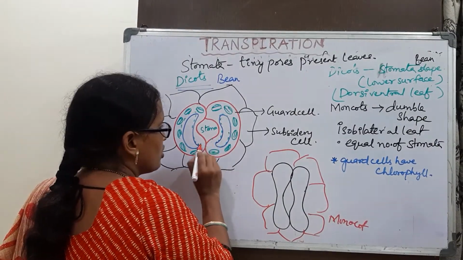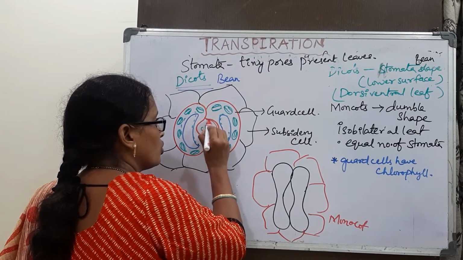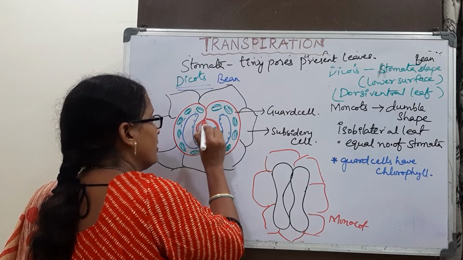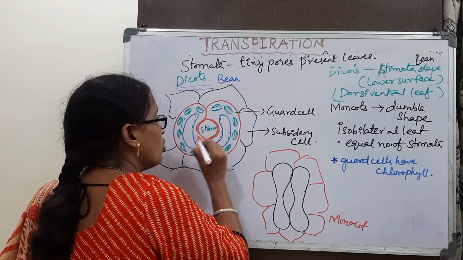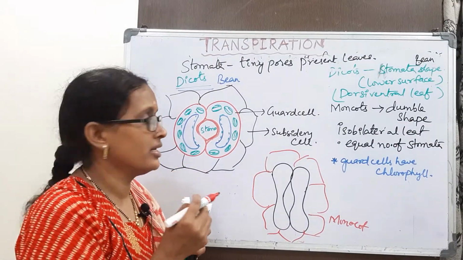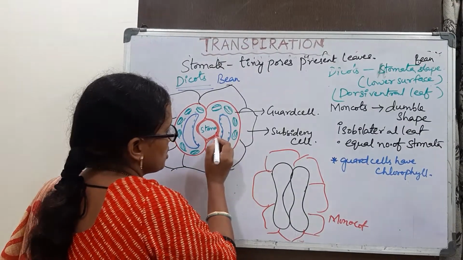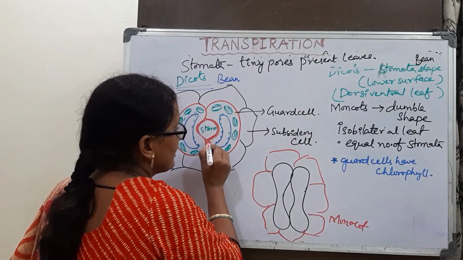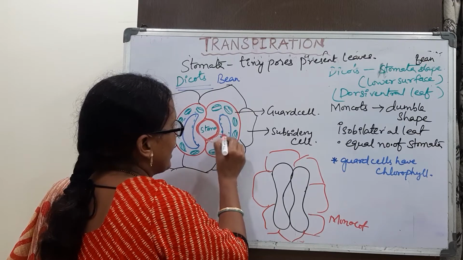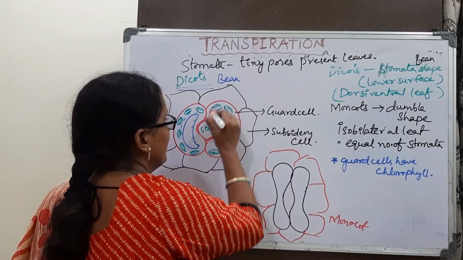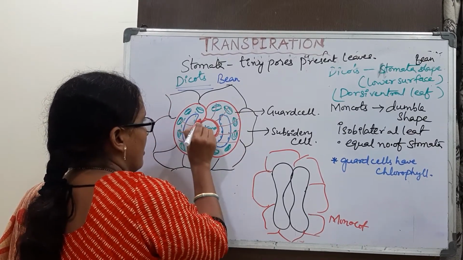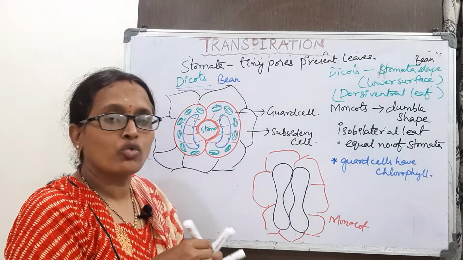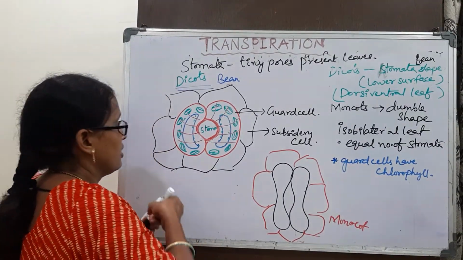So these guard cells, towards the pore, have a more thickened layer compared to the outside, where the wall is thinner. And in these guard cells there are radially arranged cellulose microfibrils.